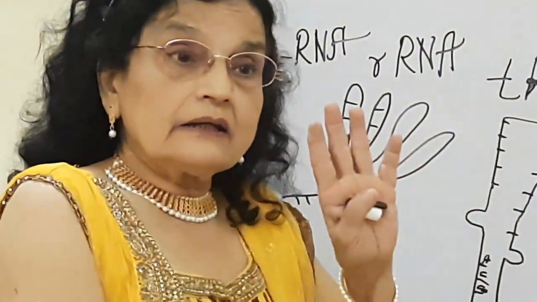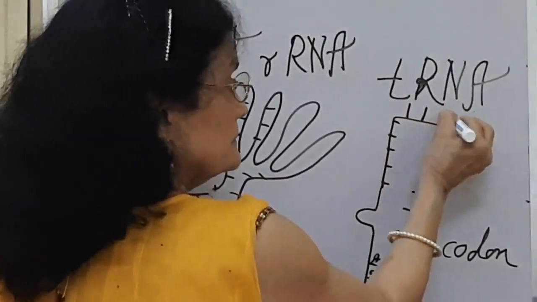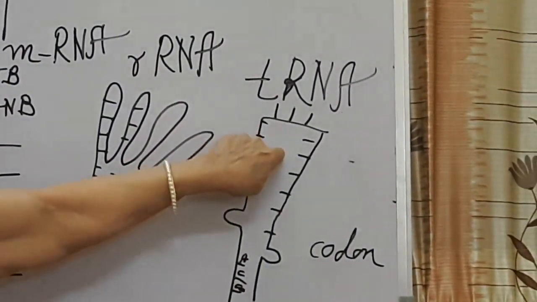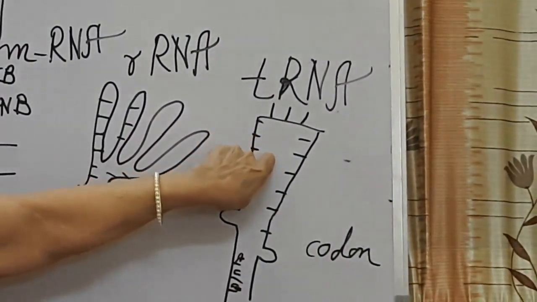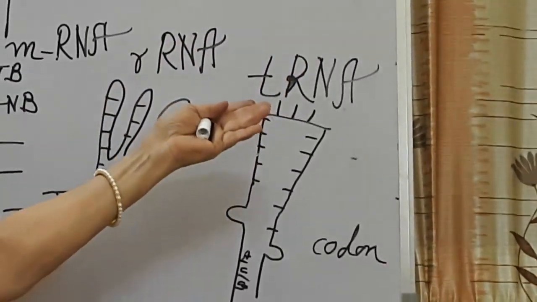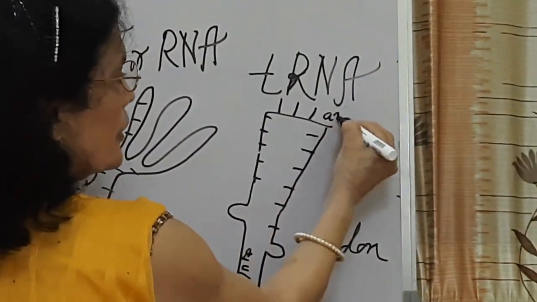But there are 3 nitrogen bases which are exposed because they are on top of the middle leaf-like structure. So they are on the opposite side of the strand, and that is why they are called anticodon.